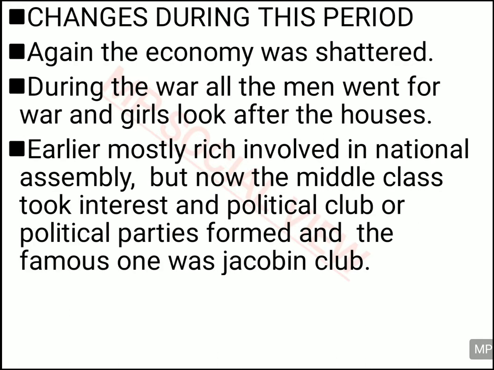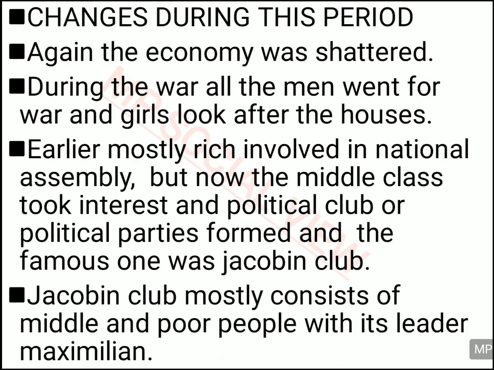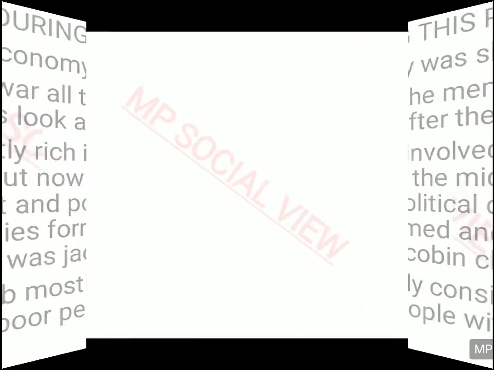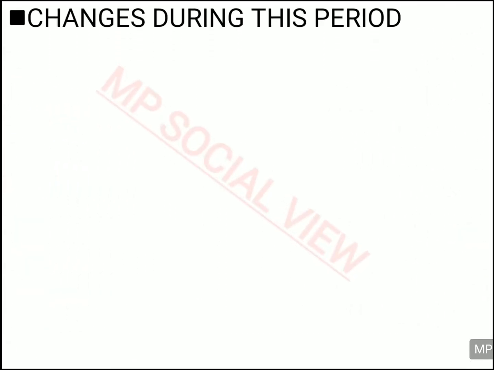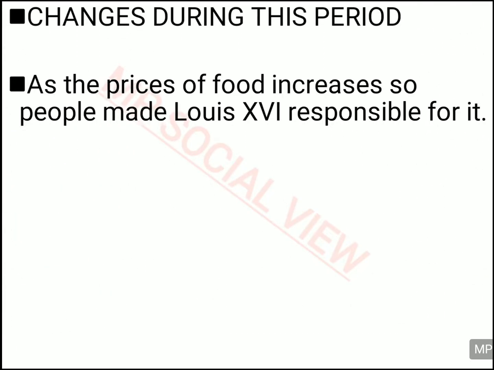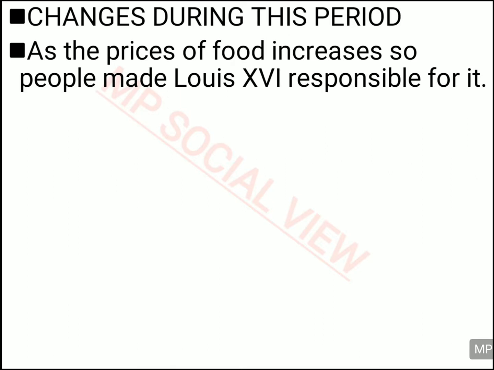But now the poor and middle class family members also got interested in politics. They also started forming many political clubs, and one such club was the Jacobin Club, which was the club of poor and middle class people. And they had a head called Maximilian Robespierre. So now the middle class also started taking interest in politics.